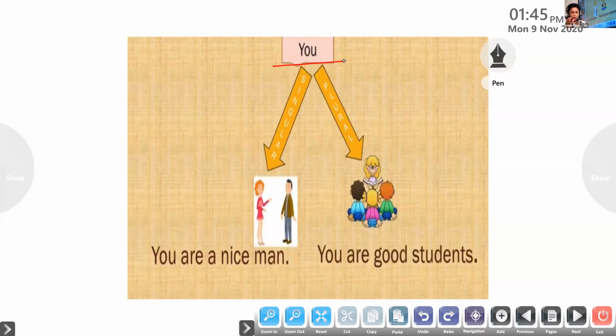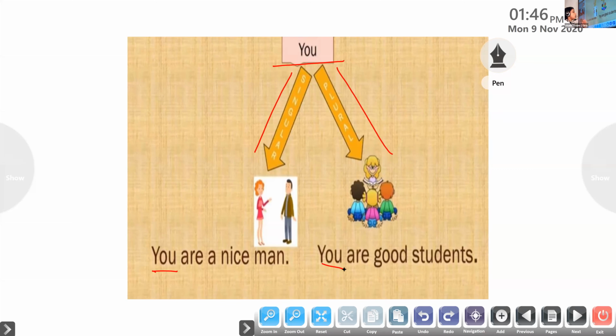You is a special pronoun which is used for both singular and plural. We use you for one person and also when we are talking about many persons. For one person and for more than one person, we use the same pronoun, you.